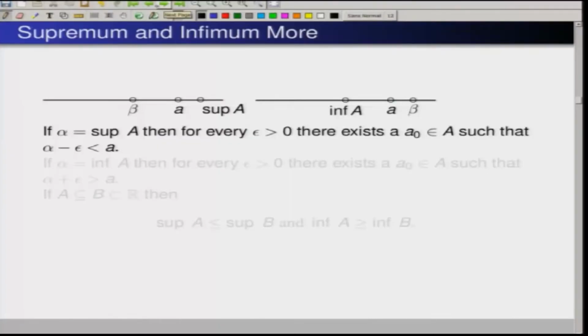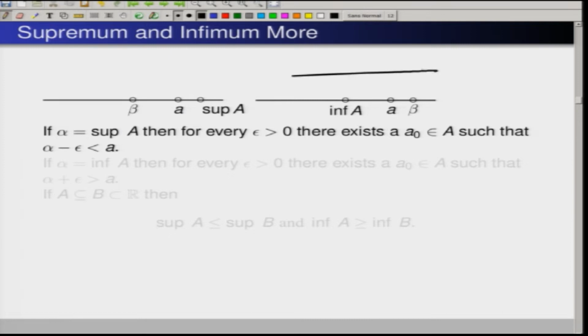In this, what we can write is that you take alpha to be the supremum of A. Now, you take any positive number, let us call it epsilon. Then alpha minus epsilon is definitely less than alpha.